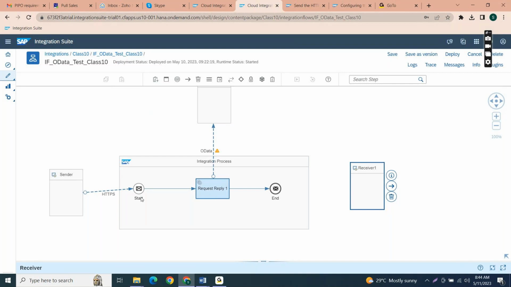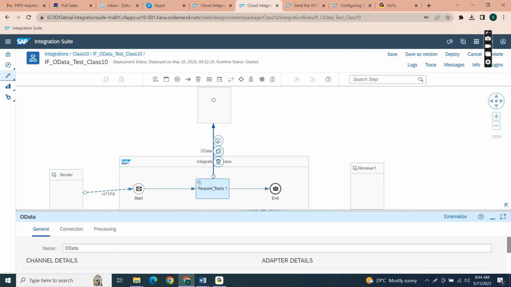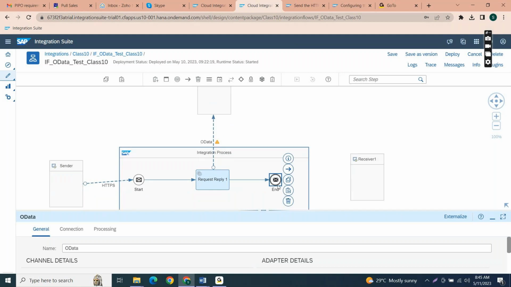The sender sends the data to CPI, and CPI connects with this OData service through request reply, fetches the product information, and the response is sent to the target system. Is the requirement clear? Any queries? If you are clear, we can start configuration.